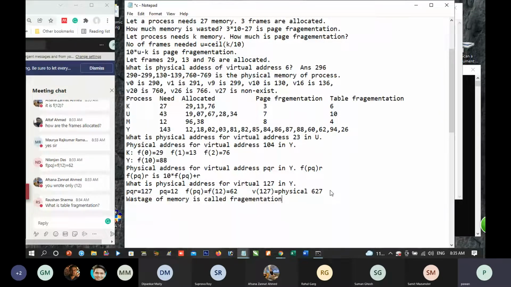Wastage of the memory is called fragmentation. Is it correct? Table fragmentation.